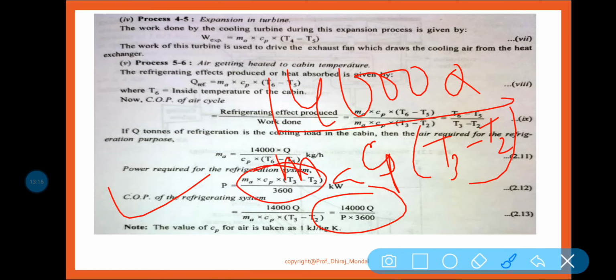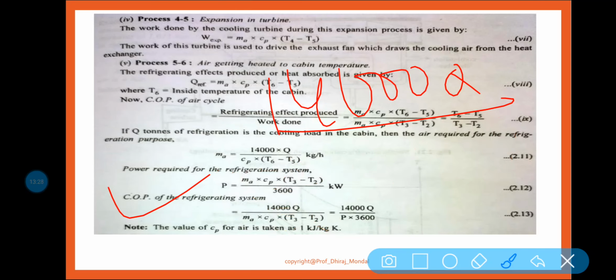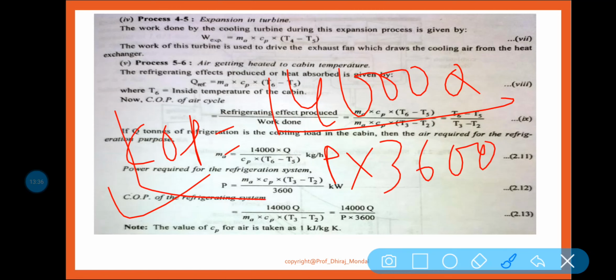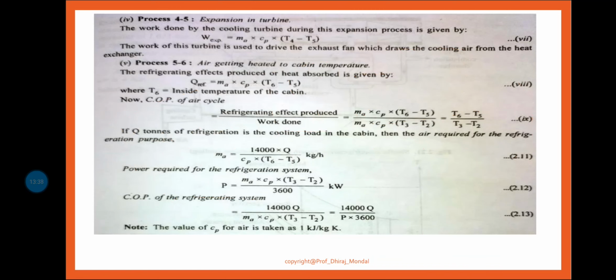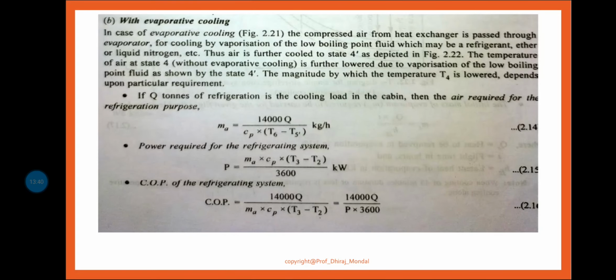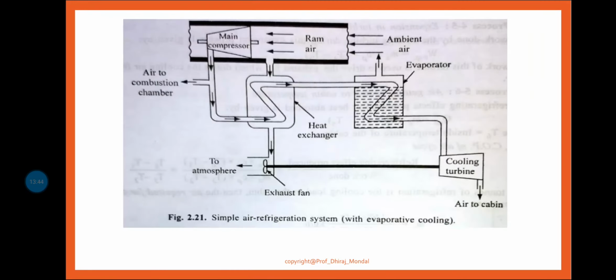So we can write 3600 into P is equal to mCp delta T. Instead of mCp delta T we can write P into 3600. So this is the COP. Clear? Now if it is clear, come to the next topic, that is with evaporative cooling.